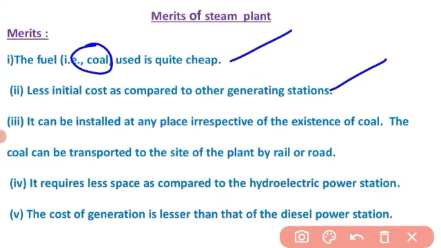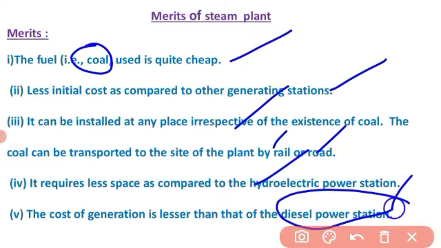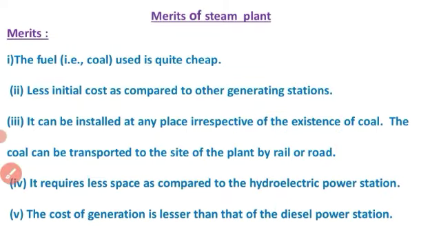It can be installed at any place irrespective of the existence of coal, since coal can be transported by rail or by road. It requires less space compared to a hydroelectric power station. The cost of generation is lesser than that of a diesel power station, because diesel is used as fuel there, whereas here coal is used. Hence the cost of generation in a thermal power plant is less compared to a diesel power plant.